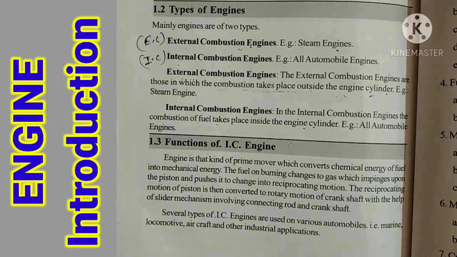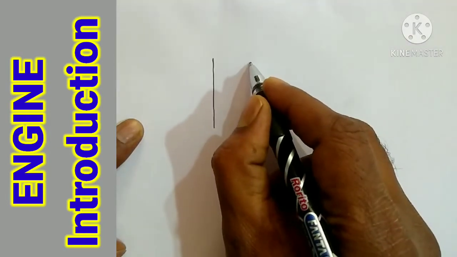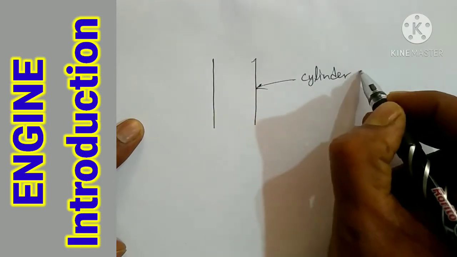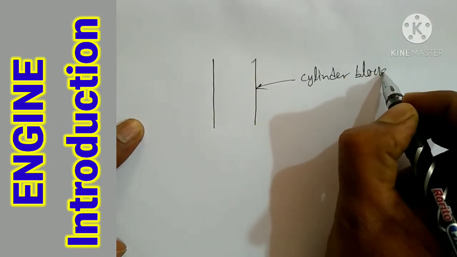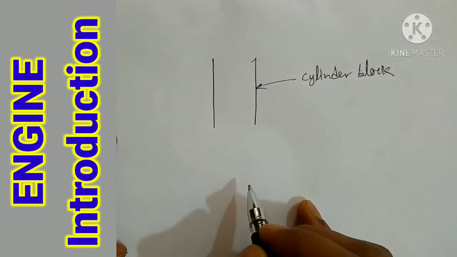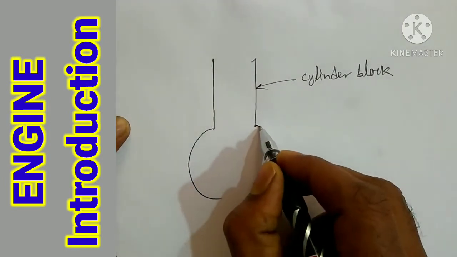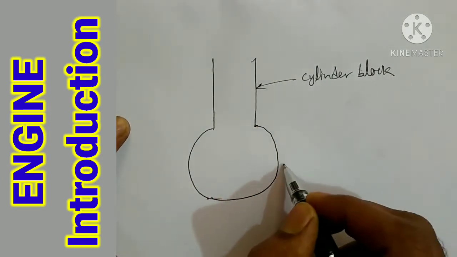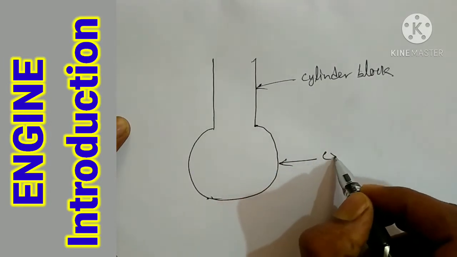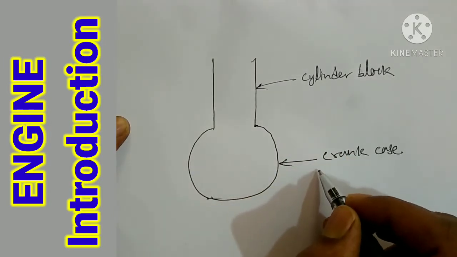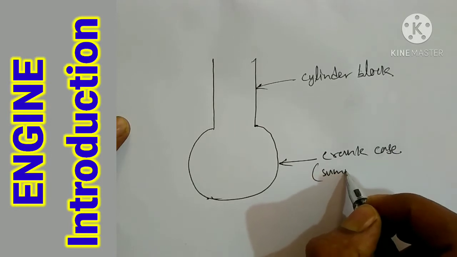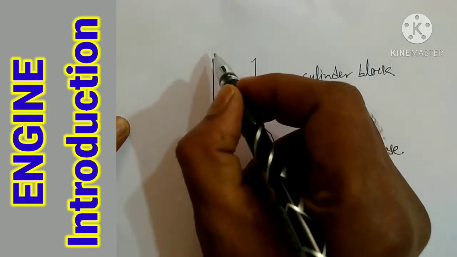Now we will discuss the main parts of the engine. This is the cylinder block. Look carefully, this is very important. This is the crankcase, also called the sump.